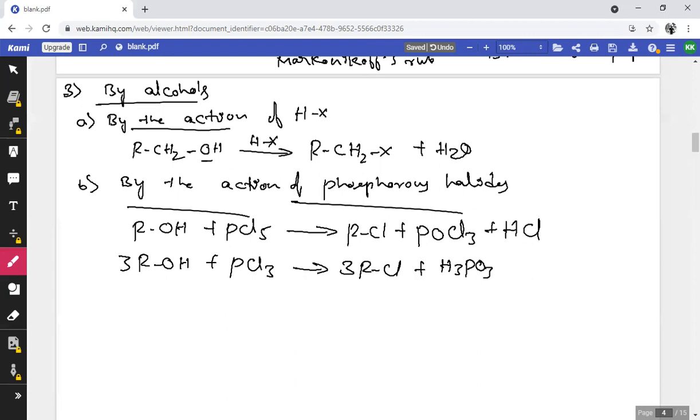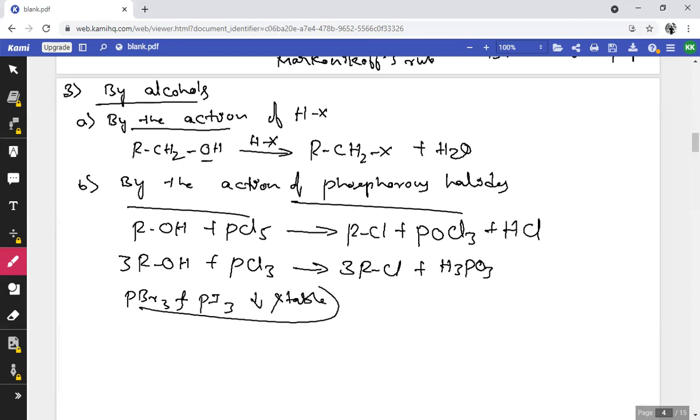And here, why do we take only phosphorus chlorides, like phosphorus pentachloride and phosphorus trichloride? Because we have phosphorus tribromide, phosphorus triiodide, and a number of other phosphorus halides. Compared to the phosphorus chlorides, phosphorus bromide and phosphorus iodide are least stable.